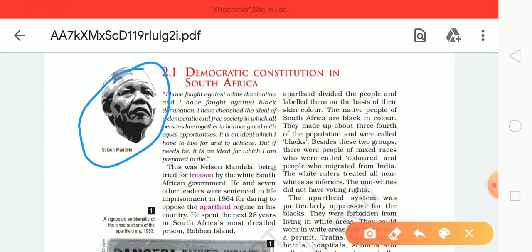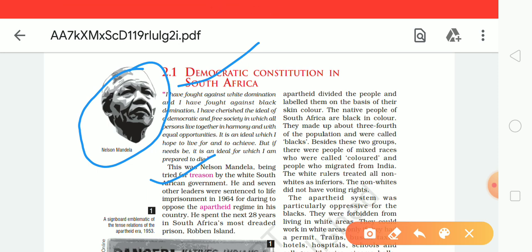In 1994, he also became the first president of South Africa to be elected by a democratic system, and he was also the first black president of South Africa. So that is a formal introduction to Nelson Mandela. Now we will discuss the democratic constitution in South Africa. Nelson Mandela was tried for treason by the white South African government.